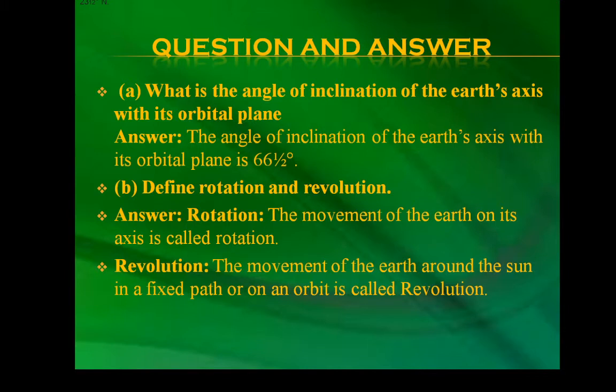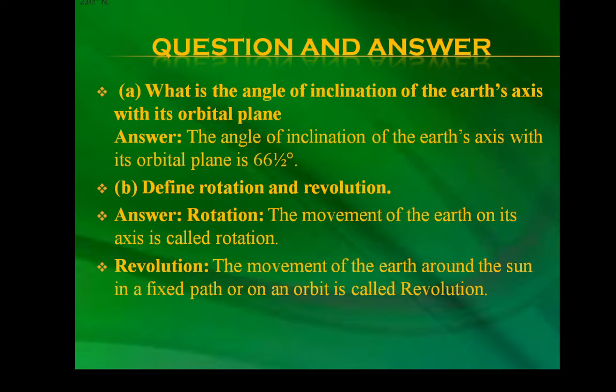The first question is, what is the angle of inclination of the Earth's axis with its orbital plane? The answer is, the angle of inclination of the Earth's axis with the orbital plane is 66.5 degree.